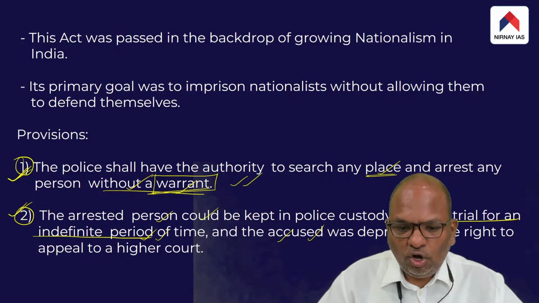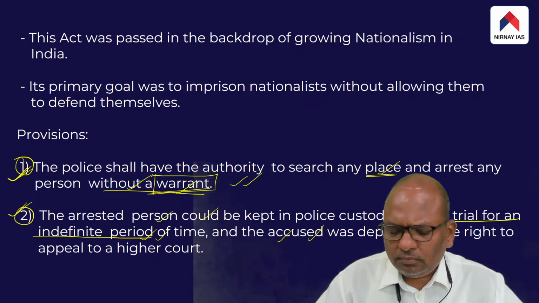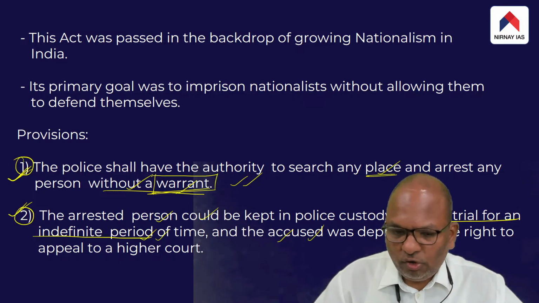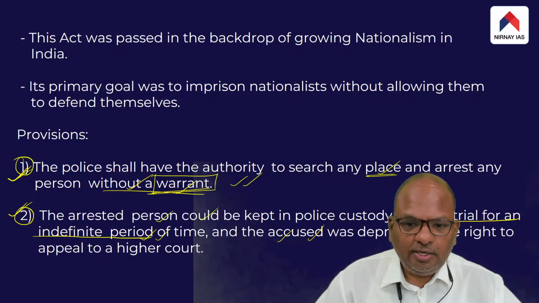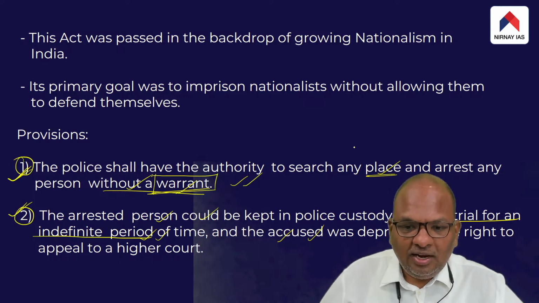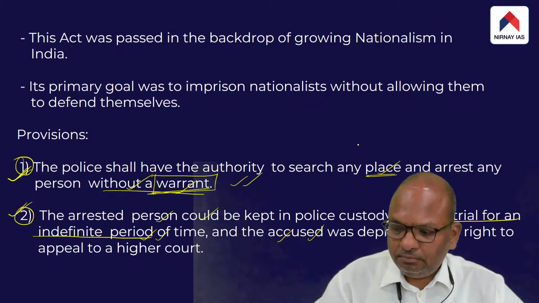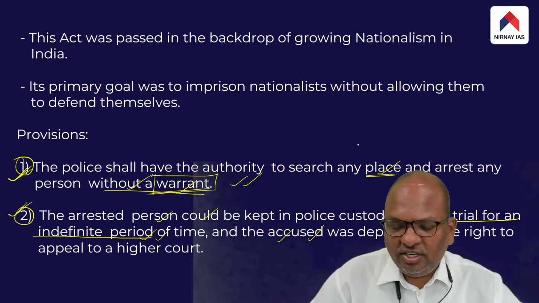So immediately the Congress party and Gandhiji began to criticize the Rowlatt Act. Both the Congress party and Gandhiji demanded that the British government immediately repeal the Rowlatt Act. So, what was the stand taken by Gandhiji and the Congress Party?